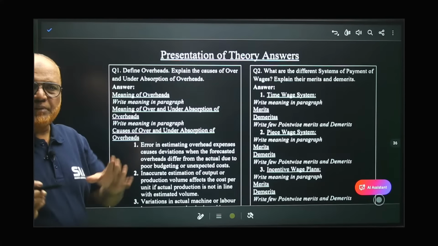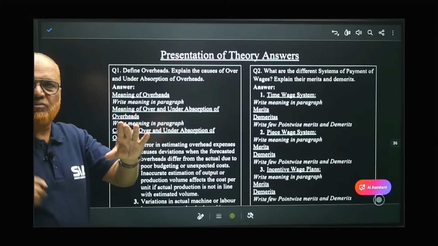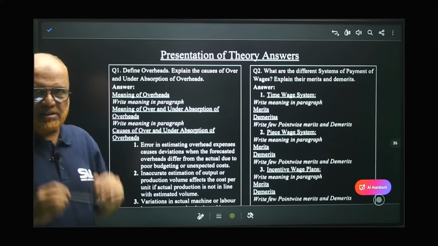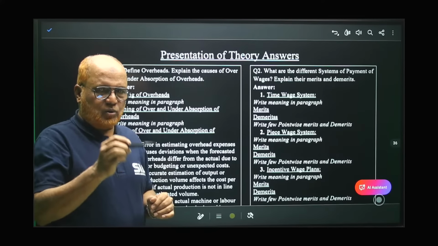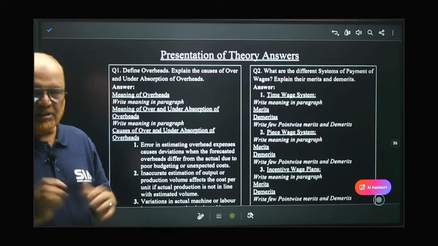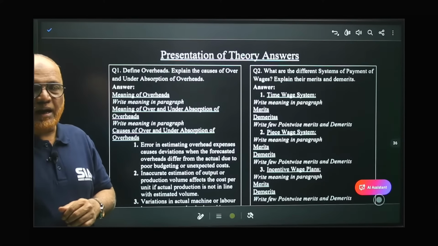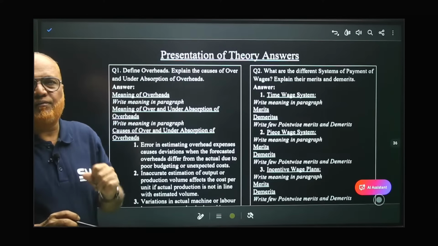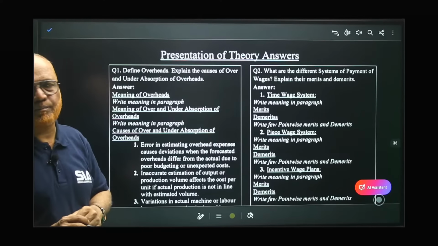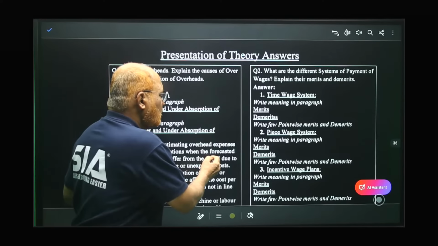Time wage system is according to time, irrespective of the number of units produced. Right? Under the piece wage system, wages will be paid according to the number of units produced, irrespective of time. These are the two methods. And you should write in examination 1, 2, 3 paragraphs, 2, 3 sentences regarding piece wage system and time wage system. Then it is asking you to write the merits.